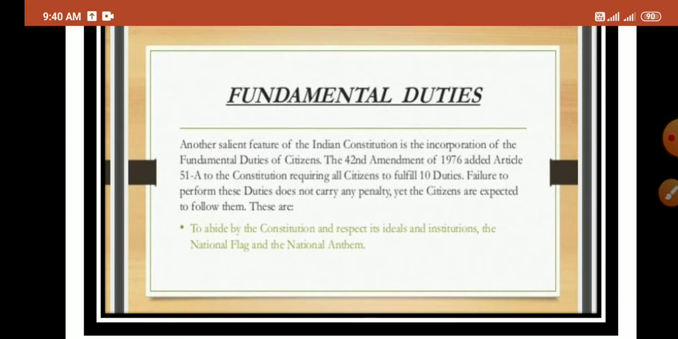There are 10 duties, and failure to follow these duties does not carry any penalty, yet the citizens are expected to follow them. Even though they do not carry any type of penalty, it is expected that every citizen should follow this. Some examples: to abide by the constitution and respect its ideals and institutions, the national flag and the national anthem. This is one of our fundamental duties. Regarding fundamental duties, I am going to cover the entire lesson, so stay connected.